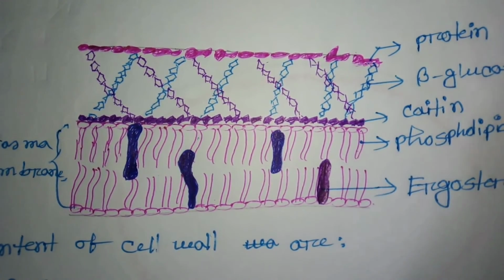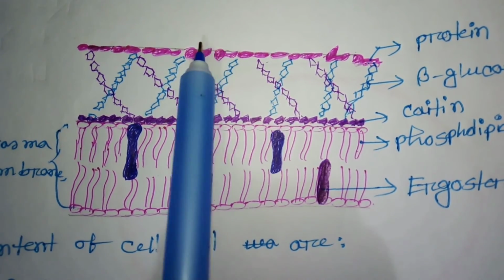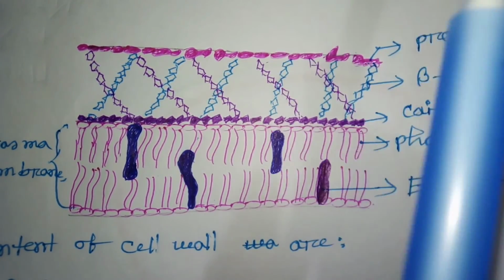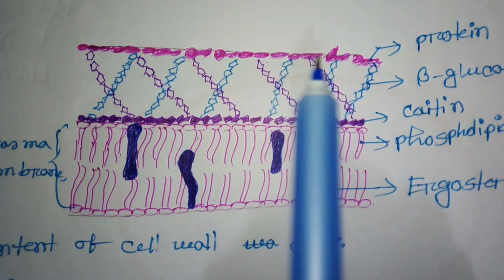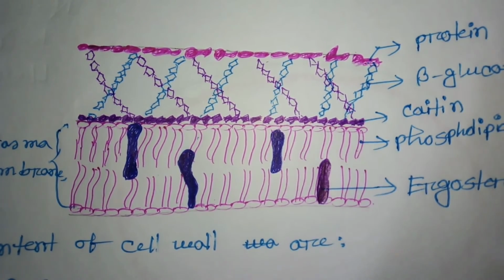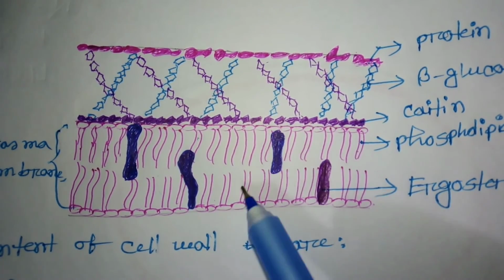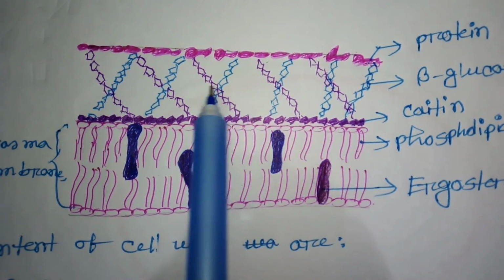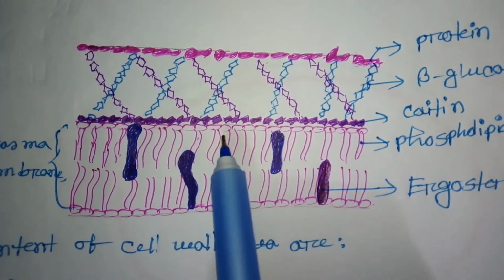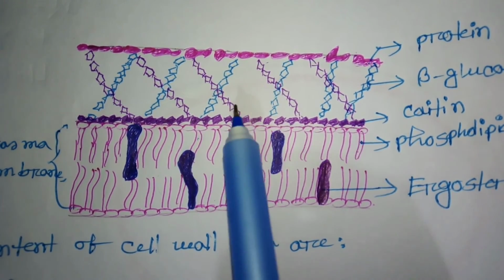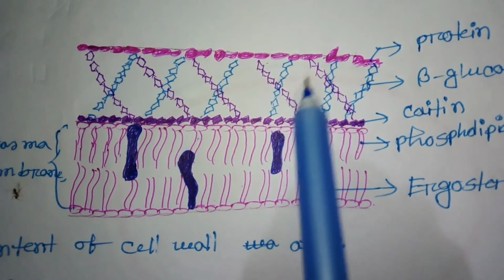One thing we should know is the difference between bacterial and fungal cell walls. Bacteria contain peptidoglycan over the plasma membrane, but the fungus cell contains chitin, beta-glucan and protein.